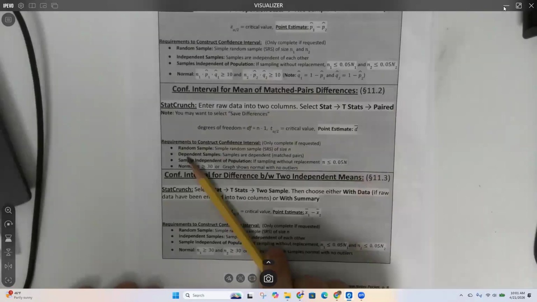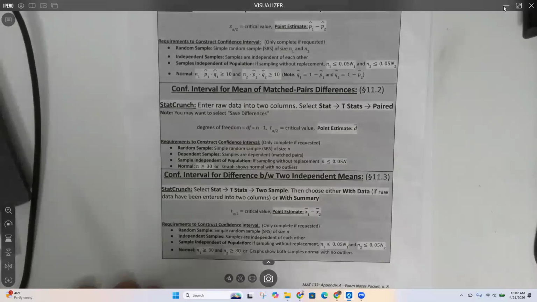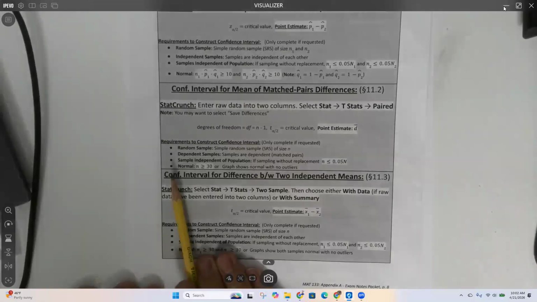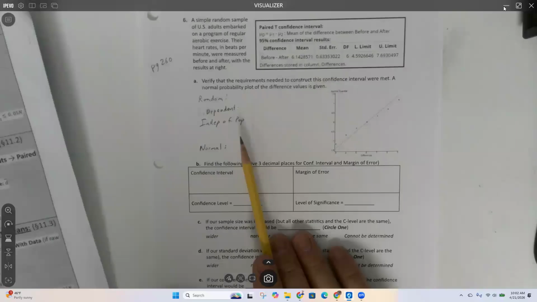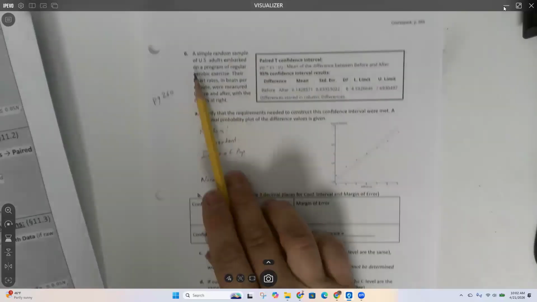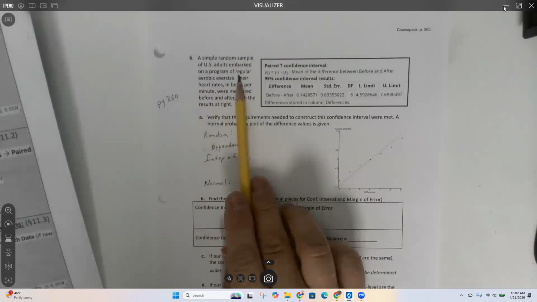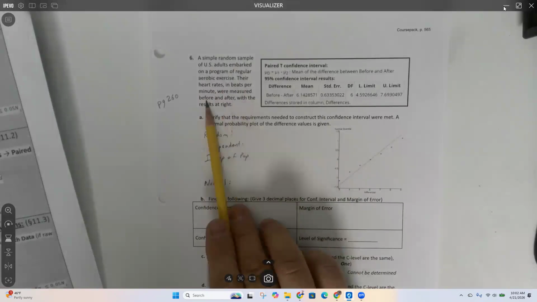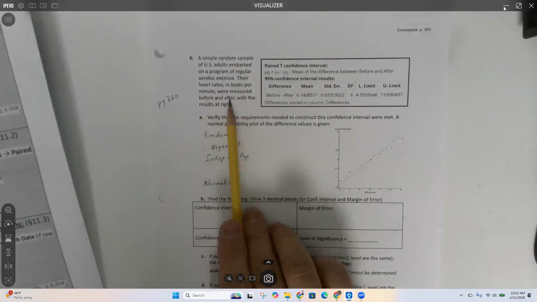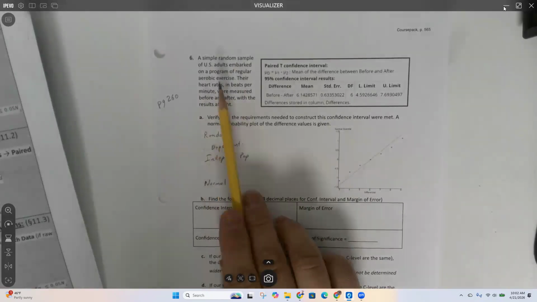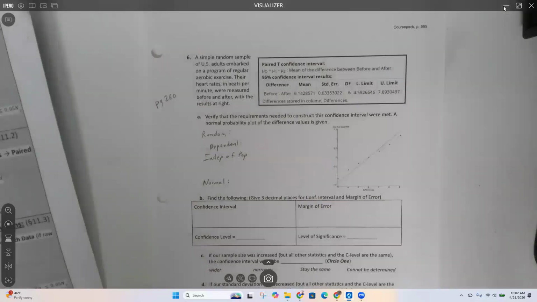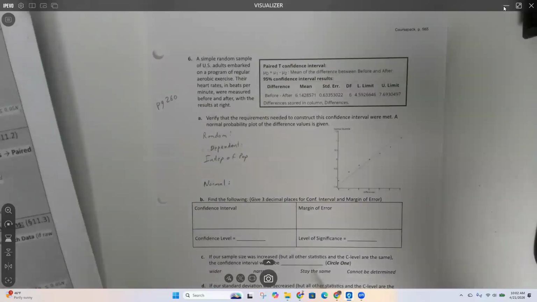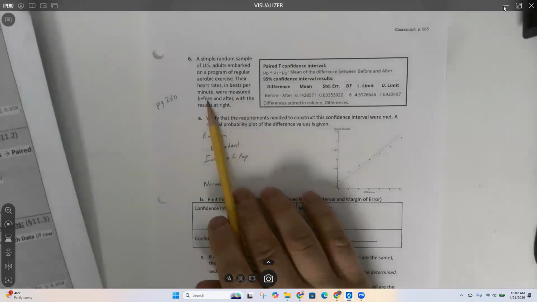Dependent means that the two samples are exactly the same. They do have overlap, but more than that, they overlap perfectly. So an example here would be what we're looking at in this case. Simple random sample of US adults embarked on a program of regular aerobic exercise. Their heart rates were measured before and after. So if Jim gets selected for this sample, we would measure his before heart rate.